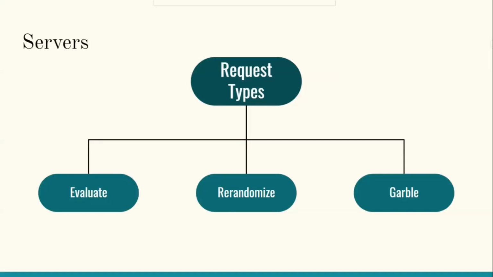First, garble logic. It garbles the circuit sent by the client after decryption, and it sends it with the message array to the following server. Second, re-randomize logic. It re-randomizes the garbled circuit sent by the previous server and forwards it with the message array to the next server. For the evaluate logic, the request is either sent by a client or a server. The first one to arrive waits in a queue until its pair arrives. Then the garbled circuit sent by the previous server would be evaluated using the input wires sent by the client. Then the resulting output wires would be sent back to the client.